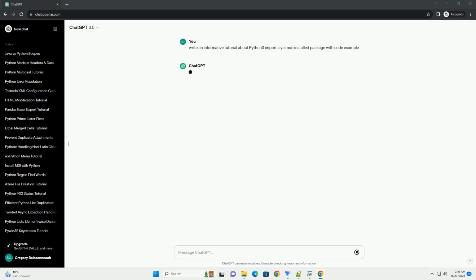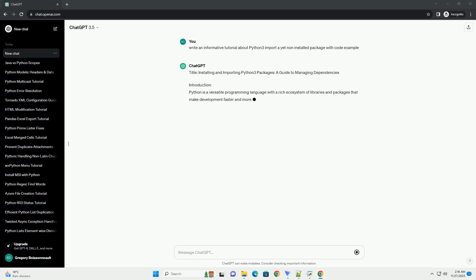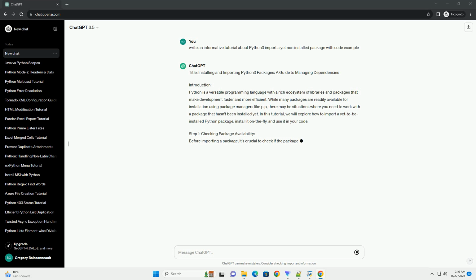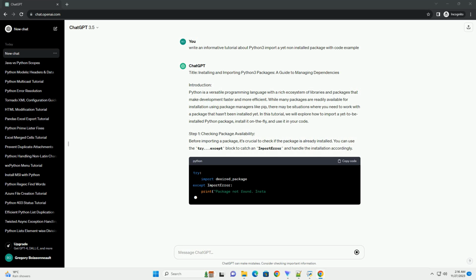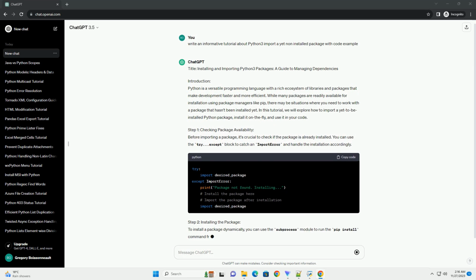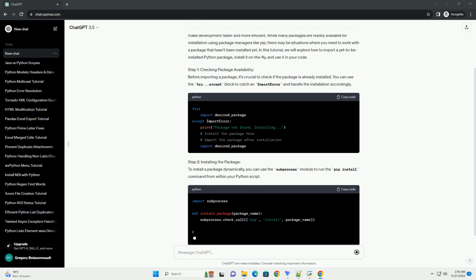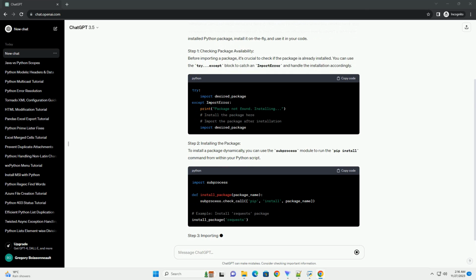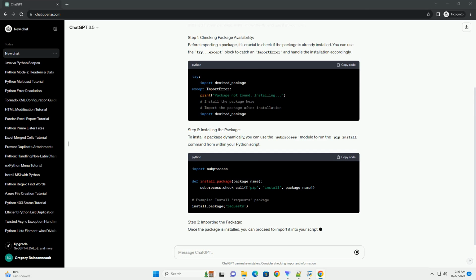Title: Installing and Importing Python 3 Packages, a Guide to Managing Dependencies. Introduction. Python is a versatile programming language with a rich ecosystem of libraries and packages that make development faster and more efficient. While many packages are readily available for installation using package managers like pip, there may be situations where you need to work with a package that hasn't been installed yet. In this tutorial, we will explore how to import a yet-to-be-installed Python package, install it on the fly, and use it in your code.